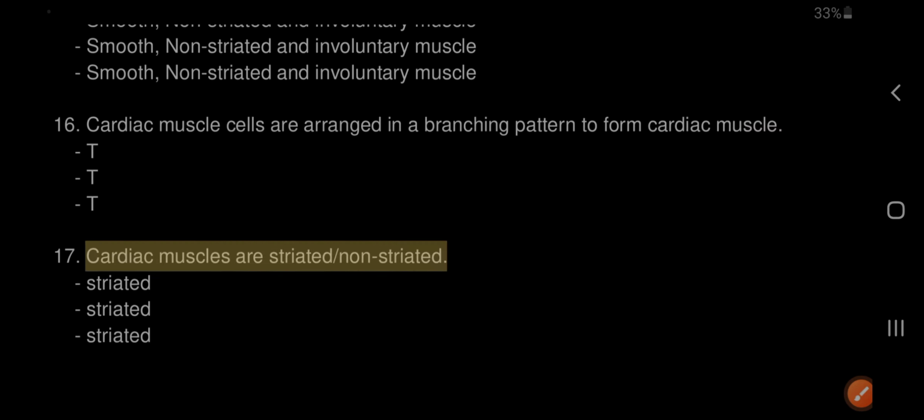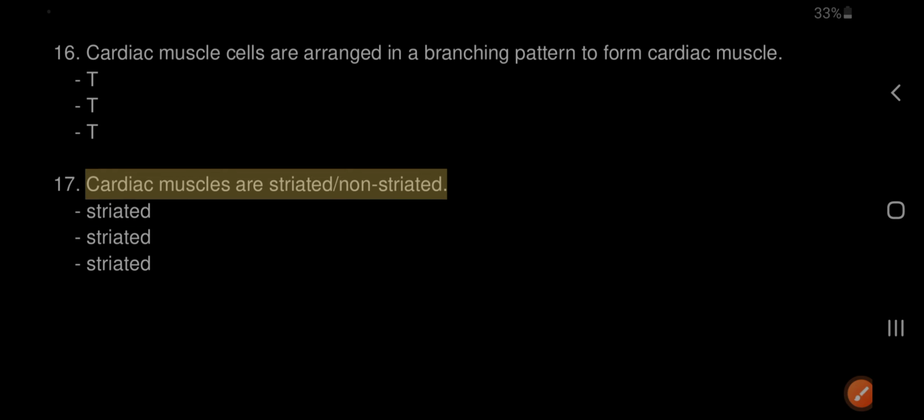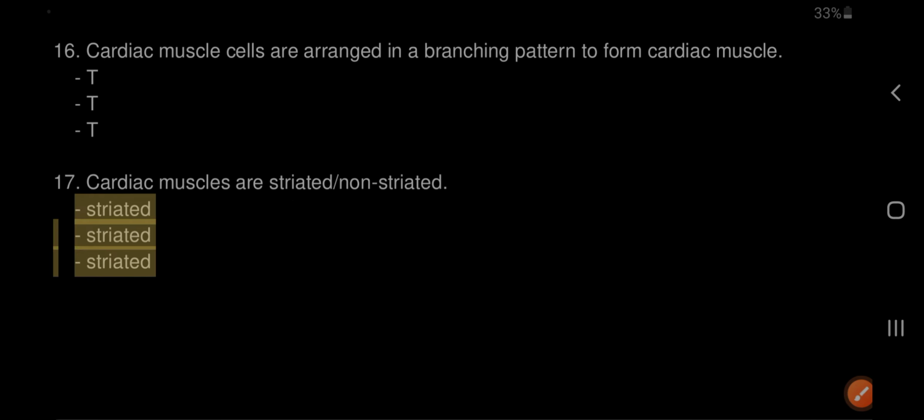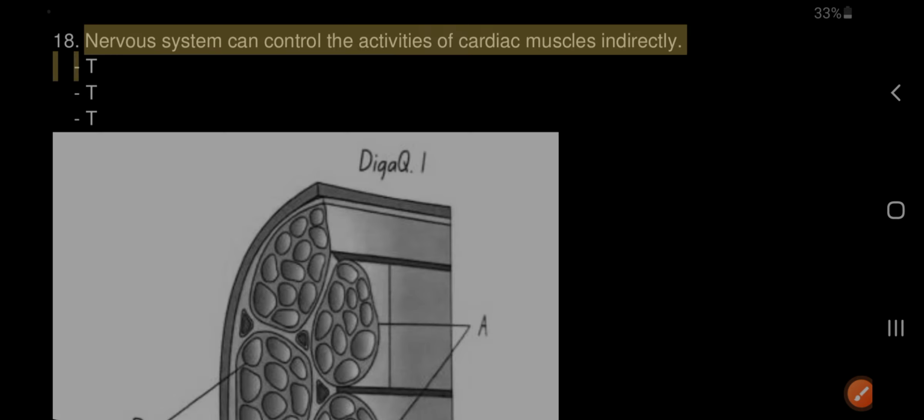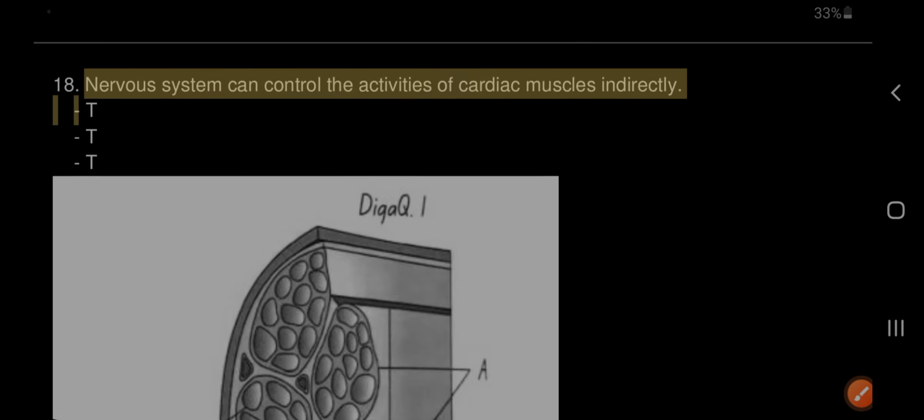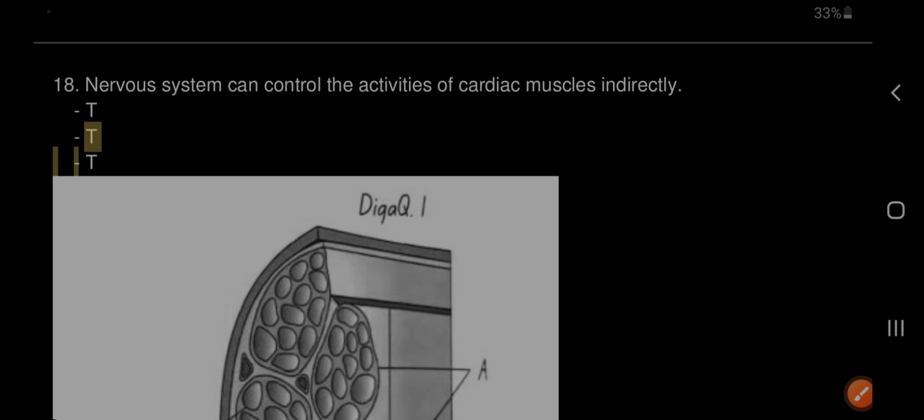17. Cardiac muscles are striated, non-striated. Striated. 18. Nervous system can control the activities of cardiac muscles indirectly. True.